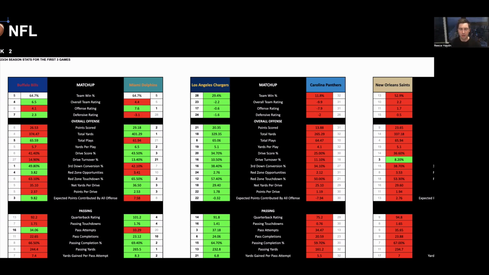So we're going to go through, using the bet finders, and analyze each one of these games, go through what I think is going to happen, who's going to win, whether it's going to be high or low scoring, who's probably going to cover the spread. And we're going to do this based on statistical data.